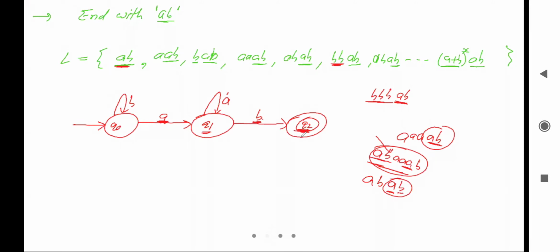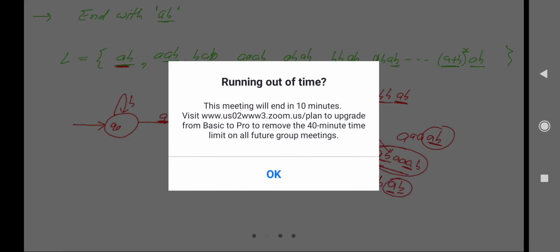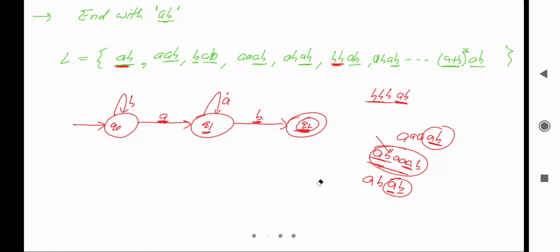So if we take the transition of A here, then what will happen?